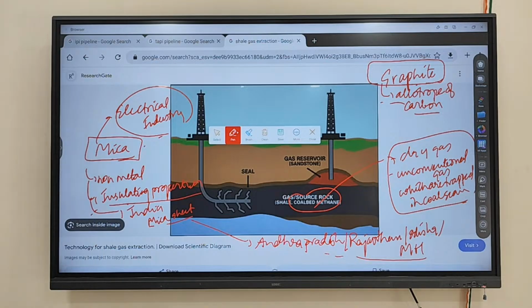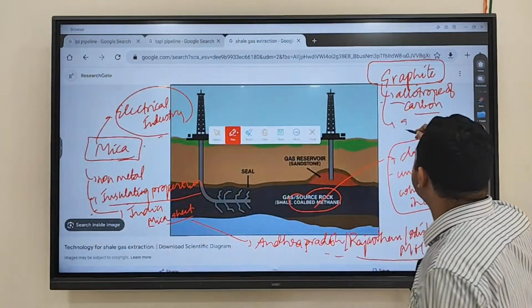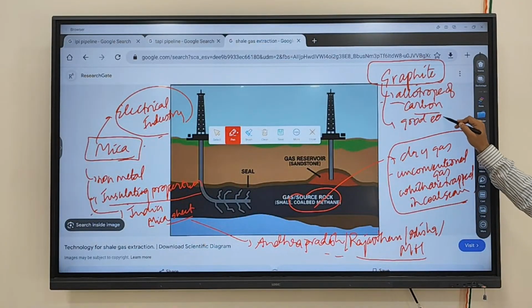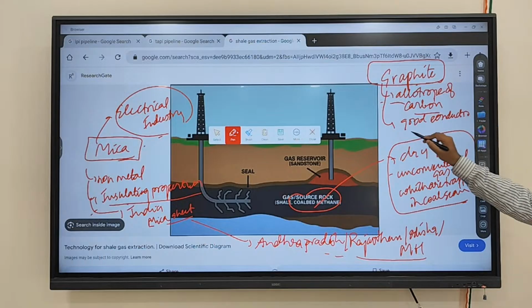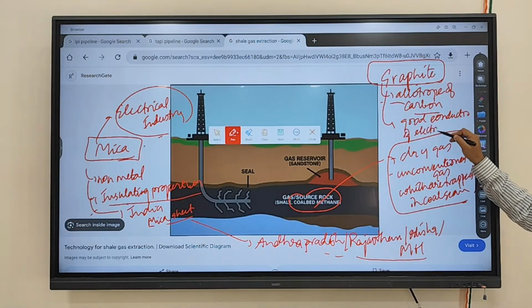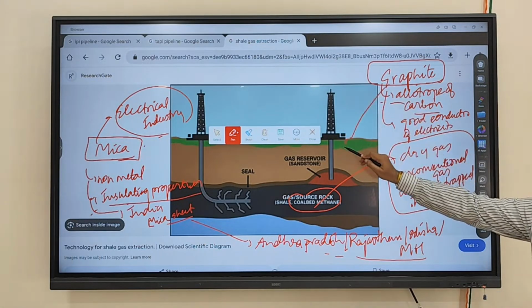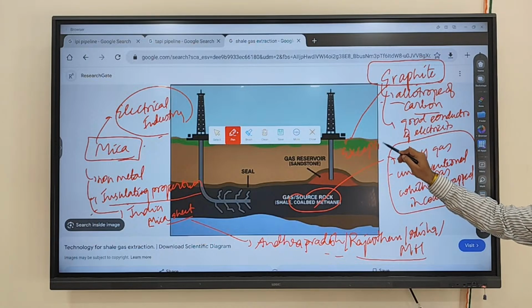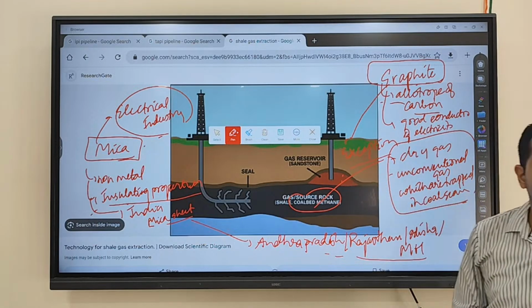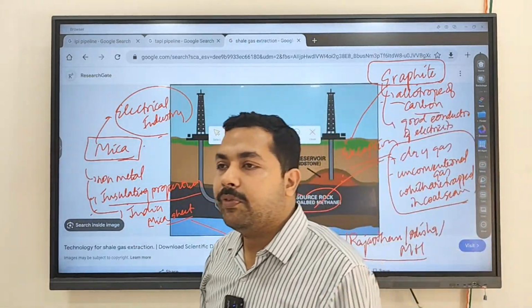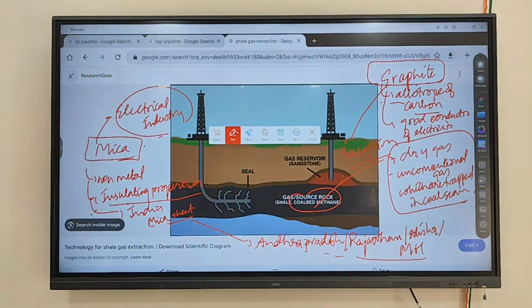Graphite is also a good conductor of electricity. So it is an exception, the only exception that you have to keep in mind. Normally, when we discuss metals, what are the properties of metals? Metals are malleable and ductile. Malleable means they can be beaten into sheets. Ductile means they can be drawn into the form of wires.